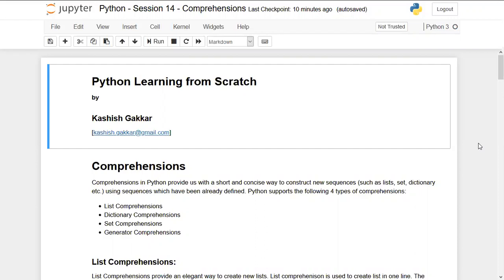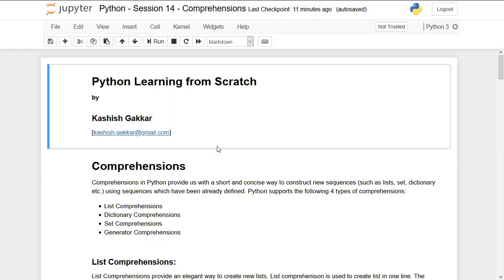At the end of the session I am going to talk about that because that is a little different topic, and generators will be covered in later sessions in detail because generators and decorators, both of these topics are very important. But for now we will talk about list comprehensions, set comprehensions, and dictionary comprehensions.